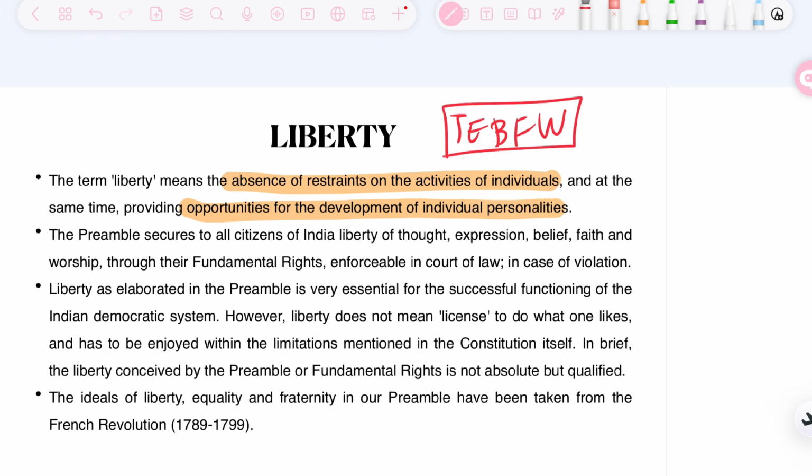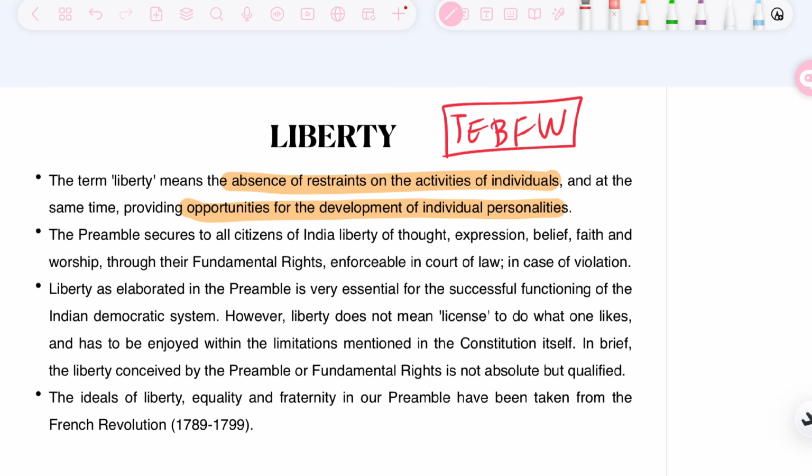However, liberty does not mean the license to do what one likes and has to be enjoyed within the limitation mentioned in the constitution itself. So, for example, you have been given liberty by the freedoms which are mentioned in Article 19. For example, Article 19(1)(a) talks about freedom of speech and expression, but it also has its corresponding reasonable restrictions mentioned in 19 clause 2, such as security of the state.